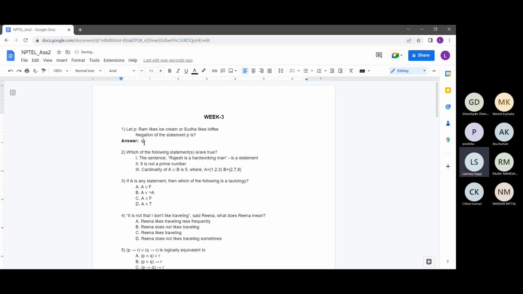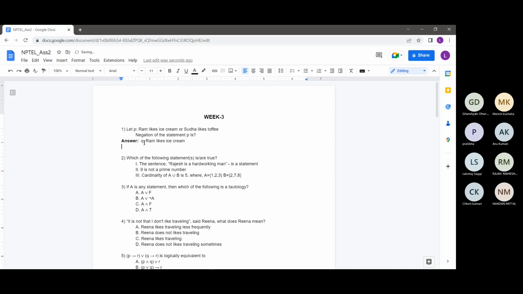Let's say statement Q is Ram likes ice cream. And let's say there is another statement R, which says that Sudha likes toffee.